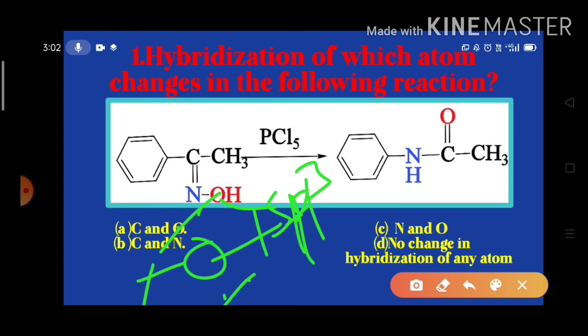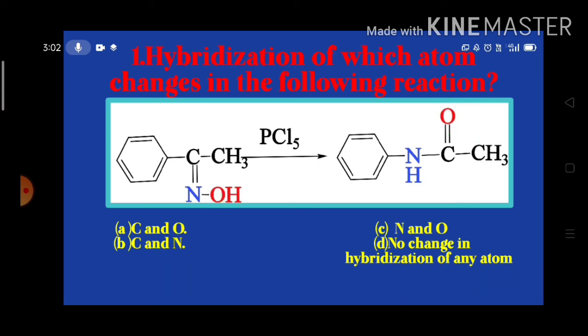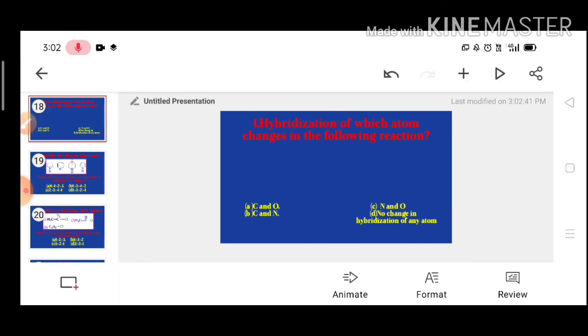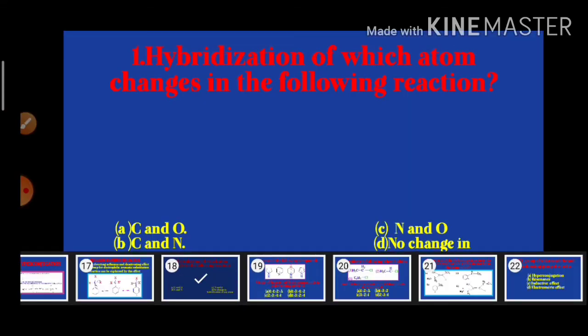But whereas here, sp1, sp2. So here the oxygen undergoes sp2 hybridization only. Look here, around oxygen we have two lone electron pairs and one double bond is there. So sp1 and sp2. So in amides, the hybridization of the oxygen is sp2.